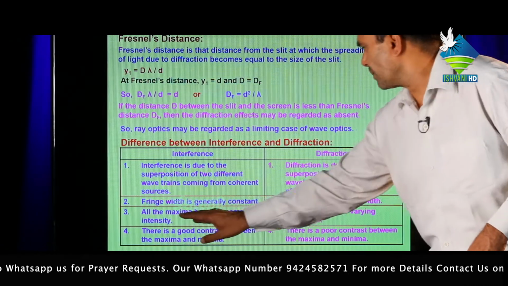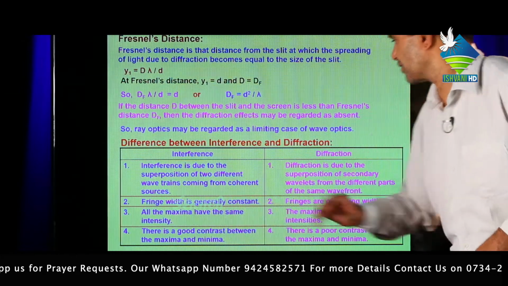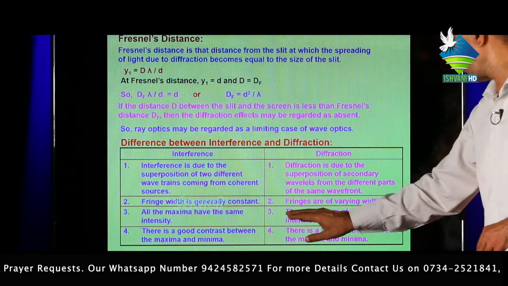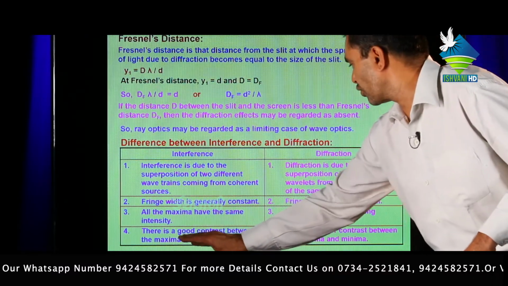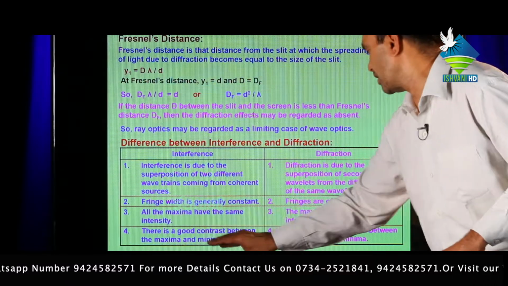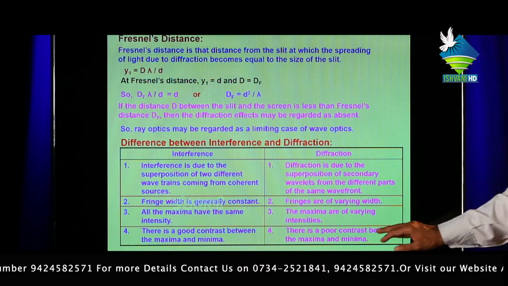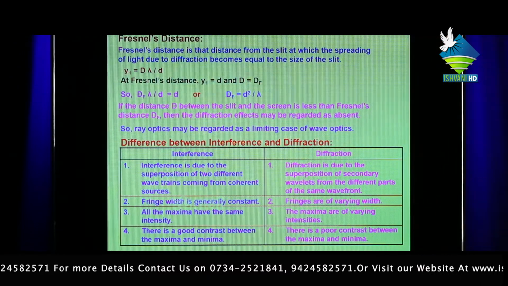Third, in interference all the maxima have the same intensity, whereas in diffraction the maxima are of varying intensity. In interference there is a good contrast between the maxima and minima. In diffraction there is a poor contrast between maxima and minima.